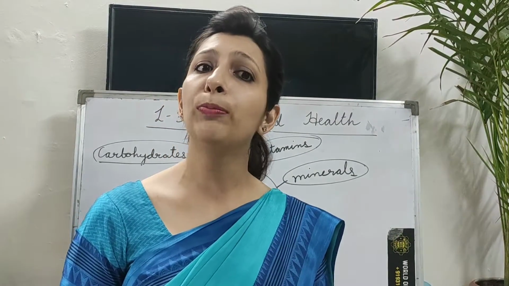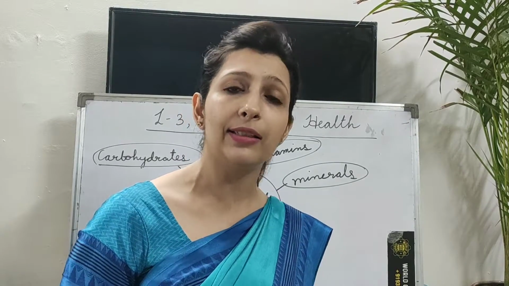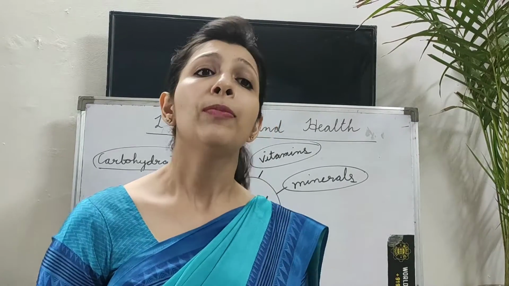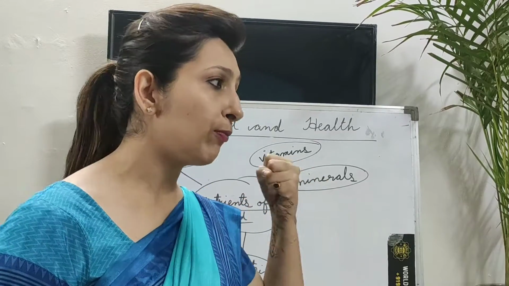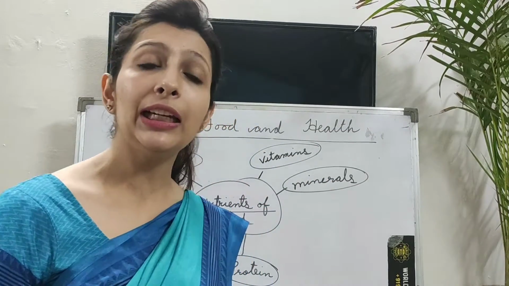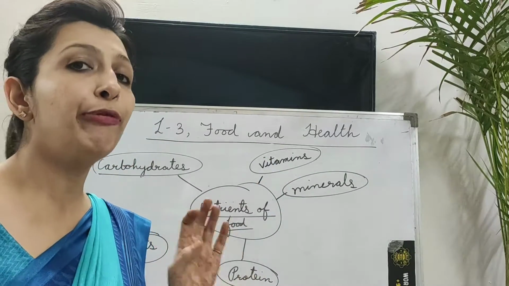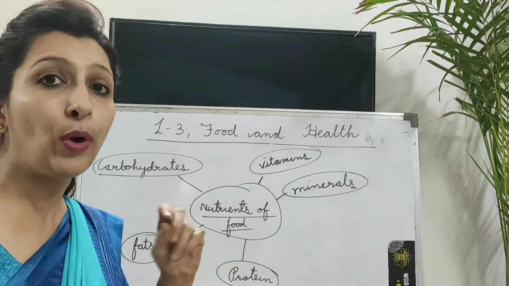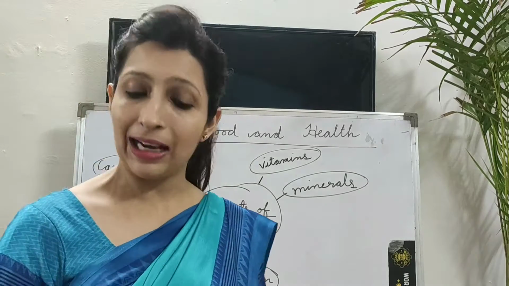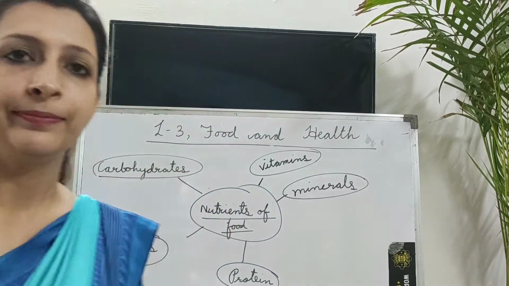So in order to be healthy, in order to fight against disease, in order to look good, to have beautiful skin, to have strength, stamina, we need a food which has all these nutrients in proper form, in proper quantity. So that is known as balanced diet.